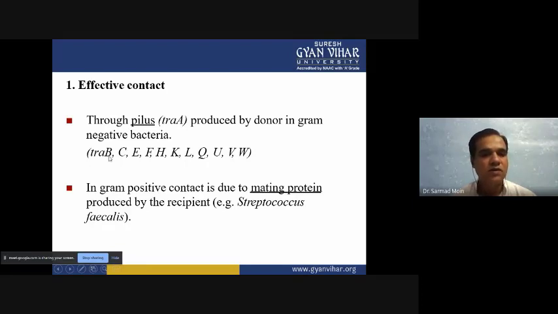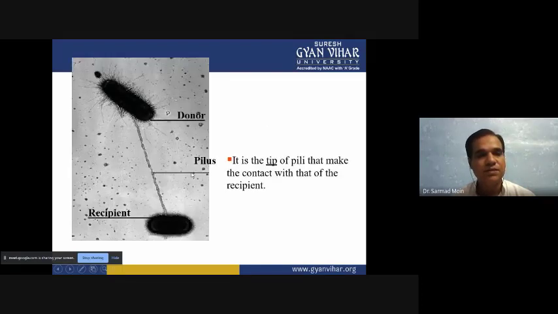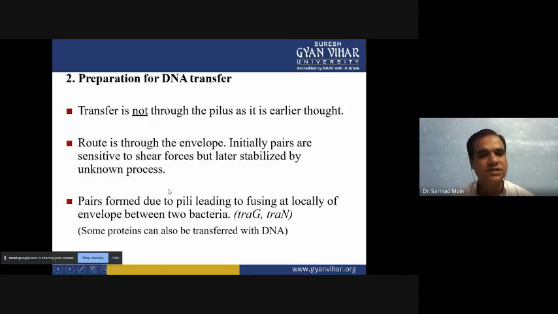In gram-positive bacteria, contact is made due to a mating protein produced by the recipient, and the recipient also has a mating type of protein, like in Streptococcus faecalis, so they can easily contact the donor. Here you can see a donor organism in contact with the recipient organism through the pilus, which is a tube type of structure. So the donor can transfer genetic material to the recipient very easily. Okay, so this will be the first step.